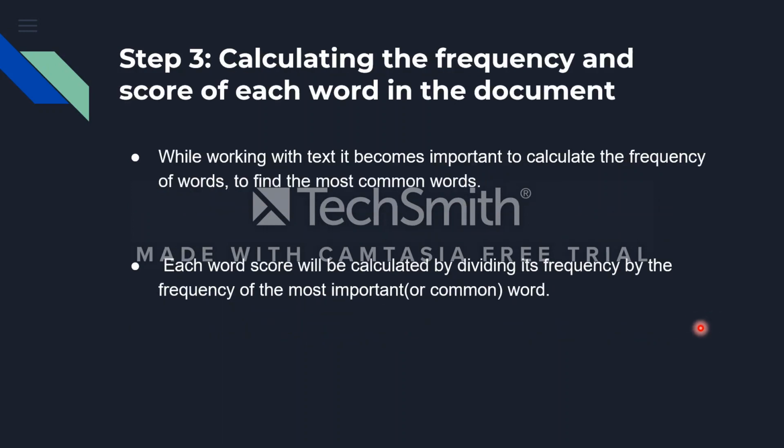Step 3. Calculating the frequency and score of each word in the document. While working with text, it becomes important to calculate the frequency of words to find the most important words. Each word score will be calculated by dividing its frequency by the frequency of the most important word.